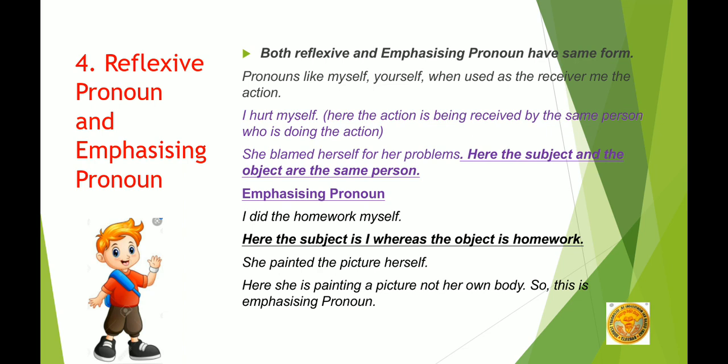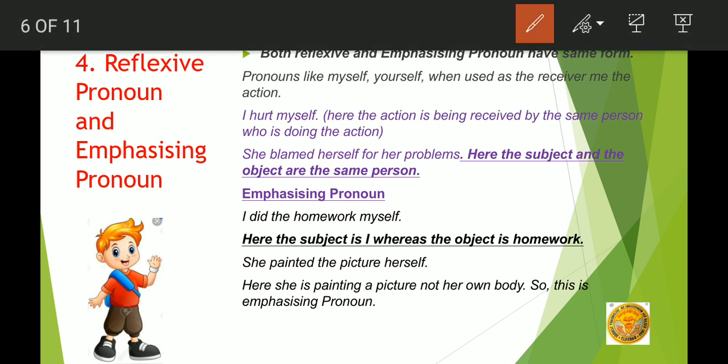We often get confused between reflexive pronoun and emphasizing pronoun. Why? Because they use words like myself, yourself, ourselves, themselves, herself, himself. So in both reflexive as well as emphasizing we use words like this.